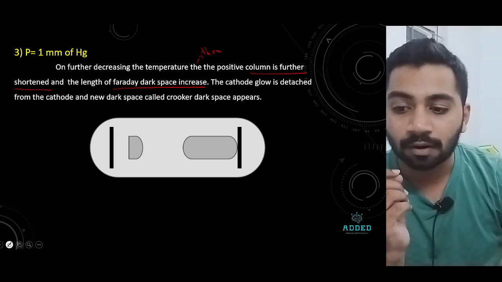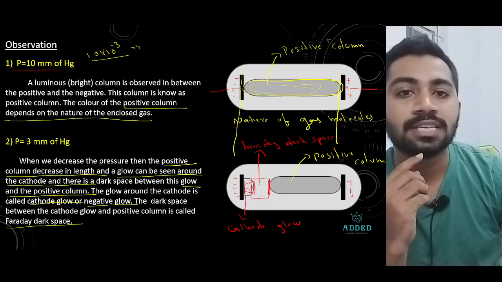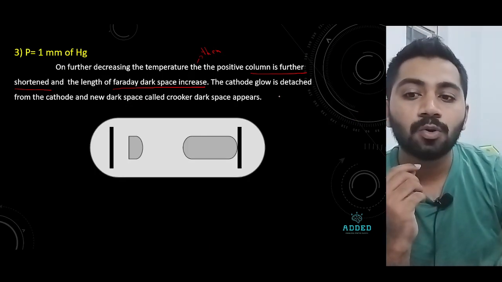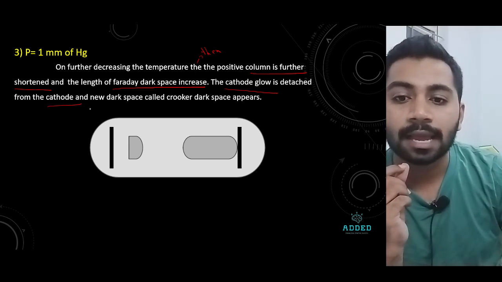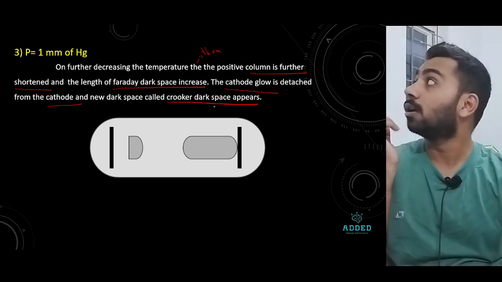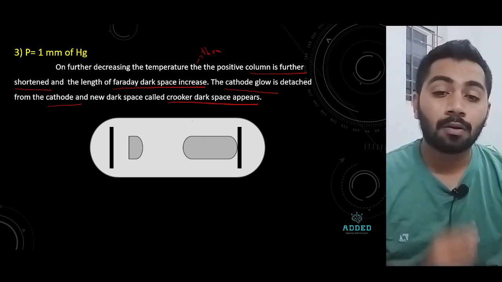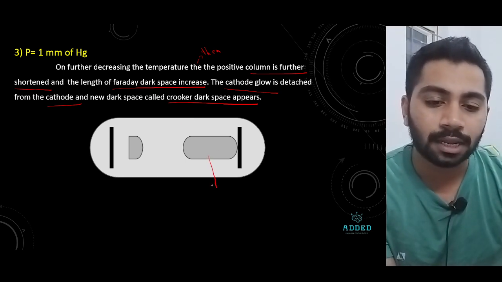What is the Faraday dark space? This area is known as the Faraday dark space, which is increased. The cathode glow detaches from the cathode, and a new dark space develops, the Crookes dark space.